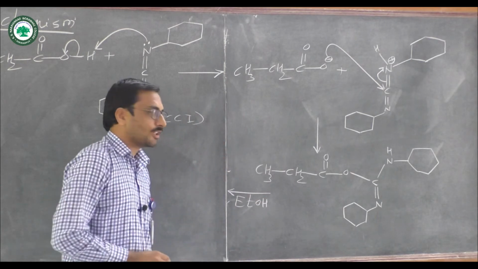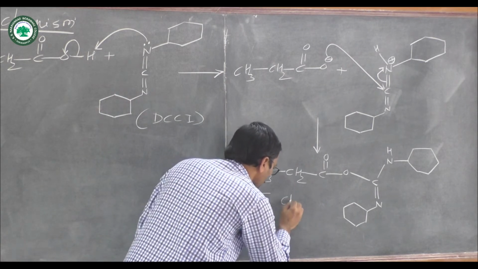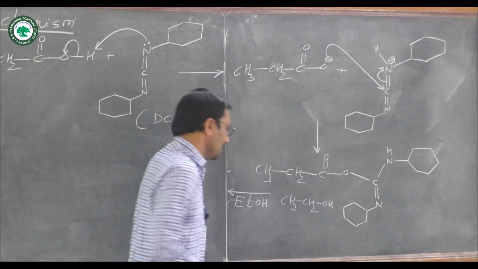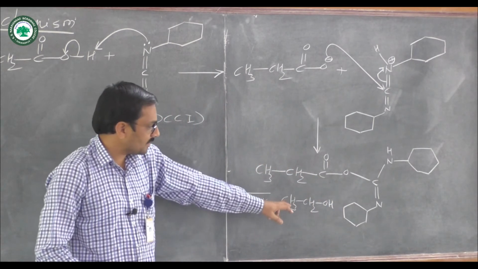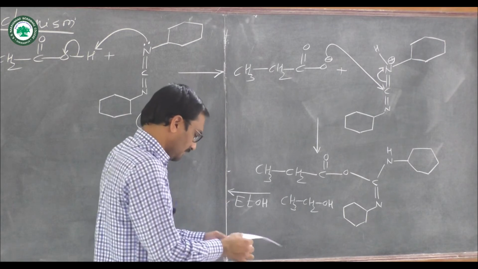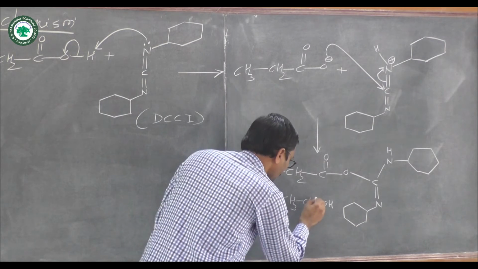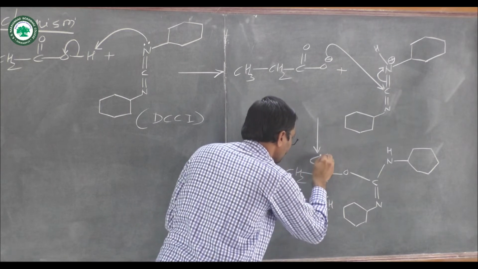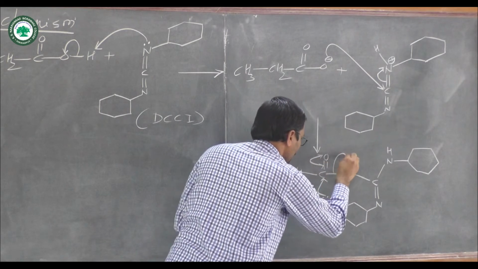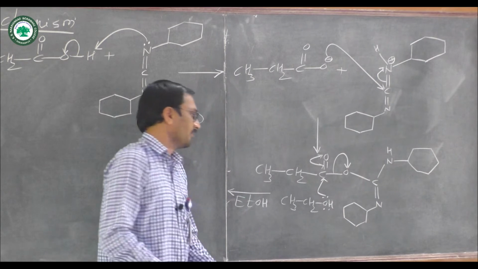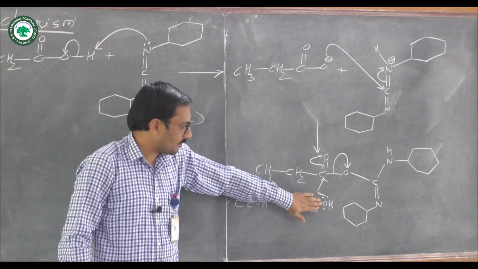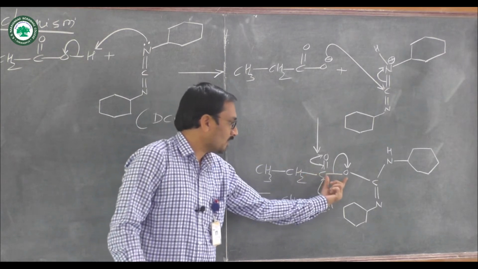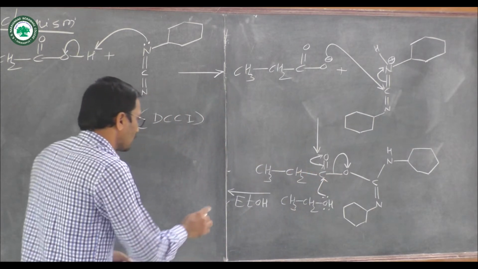Here we use ethanol, that is CH3CH2OH. That oxygen electron pair attacks at this carbonyl carbon and this bond undergoes cleavage. So we get